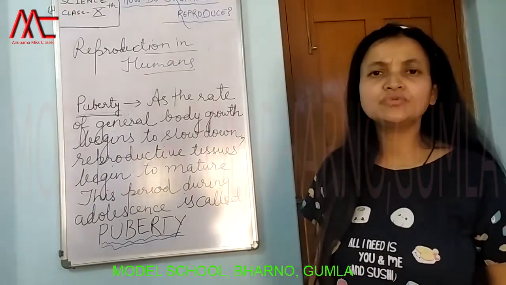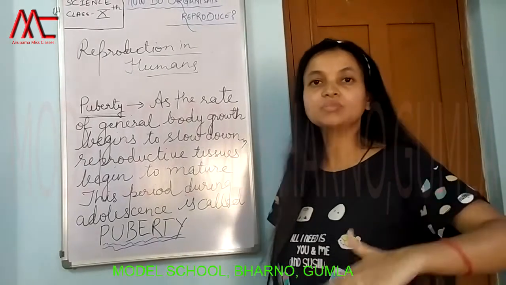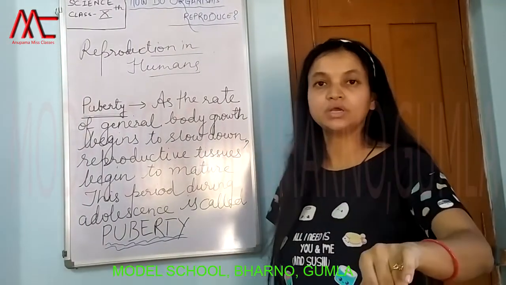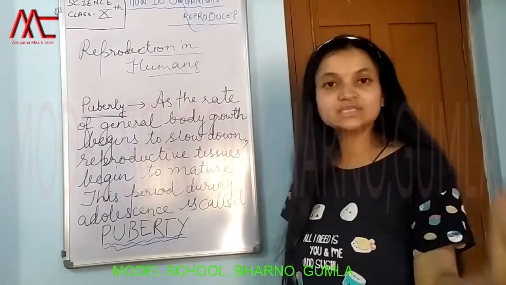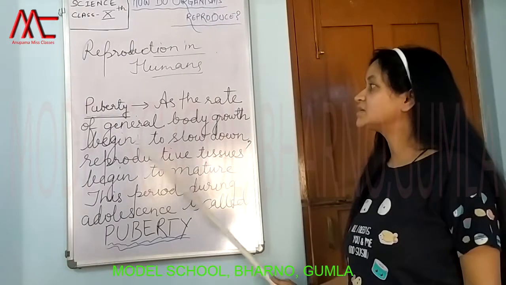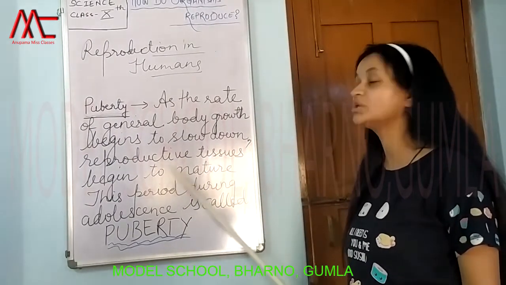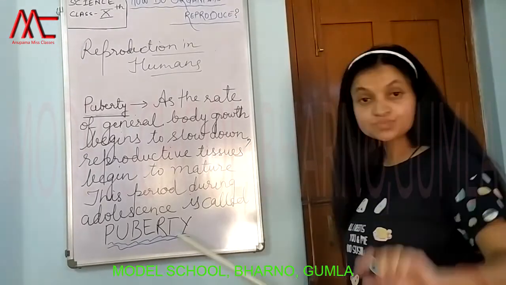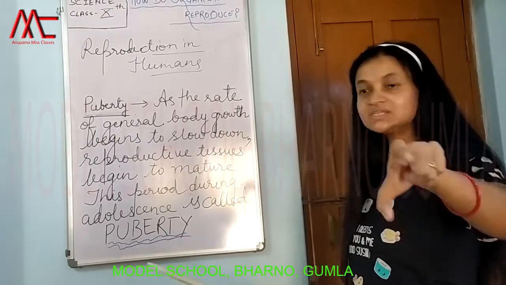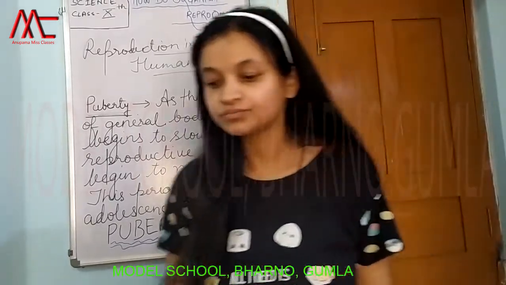When you reach standard 9, जब आप 9 में पहुंचे and आपने देखा कि आपका जो जनरल बॉडी ग्रोथ था वो थोड़ा रुक गया, and start क्या हुआ, onset क्या हुआ, sexual maturity will start. So the same thing is written over here. As the rate of general body growth begins to slow down, reproductive tissues begin to mature, and this period during your adolescent age is known as puberty.